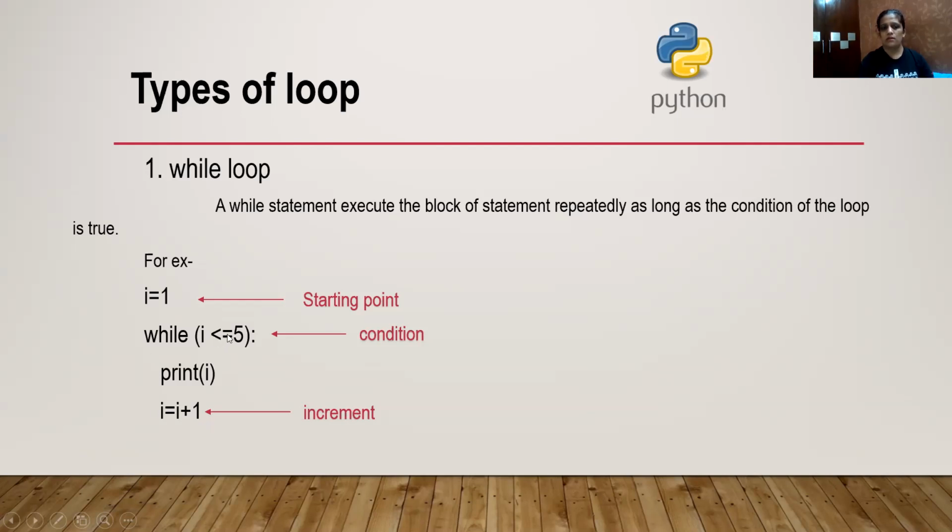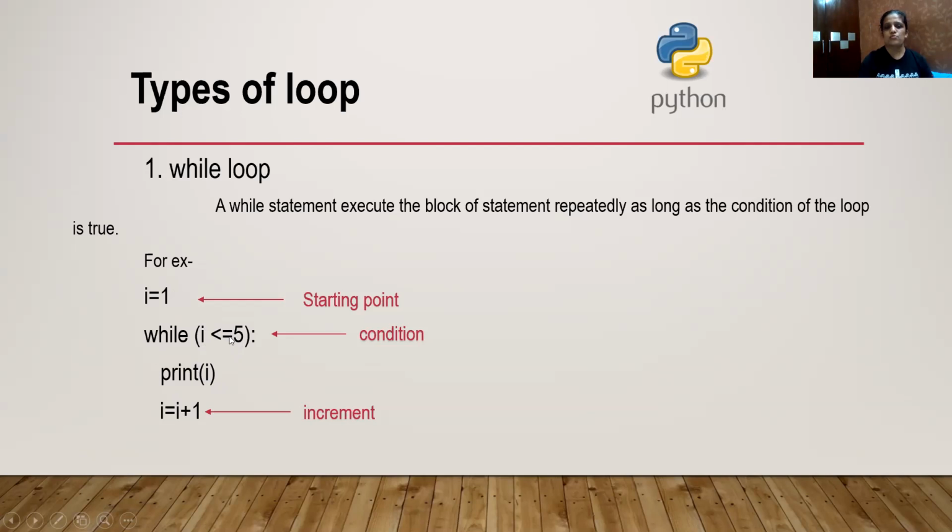Then it checked 3. Is 3 less than 5? Yes, it is. So I have to print I. 3 will be printed. Then 3 plus 1 is 4. 4 is less than 5? Yes. Again 4 is printed. 4 plus 1, now 5. Whether 5 is less than equals to 5? Yes. If I did not mention equals to here, then 5 is not less than 5, right? It is false. The loop would stop here and it would not execute again.